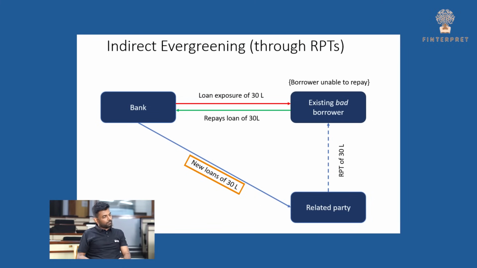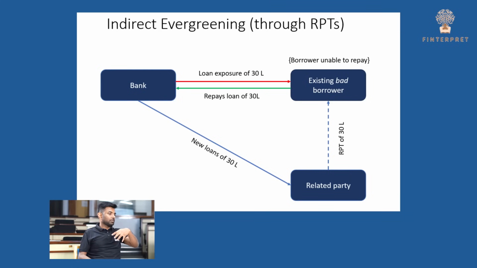So by related party, you mean what? A subsidiary that is created? Right, like a subsidiary, associate, or some joint venture, or basically any company. It could be a friend's company or anything that they have created. So that's a new company. That's a new company, so no auditor, no analyst should have a problem with that company. It looks good, very clean, no past defaults, nothing. Exactly, because on the bank balance sheet, it will look like a new loan. New loan, and the company is also clean.